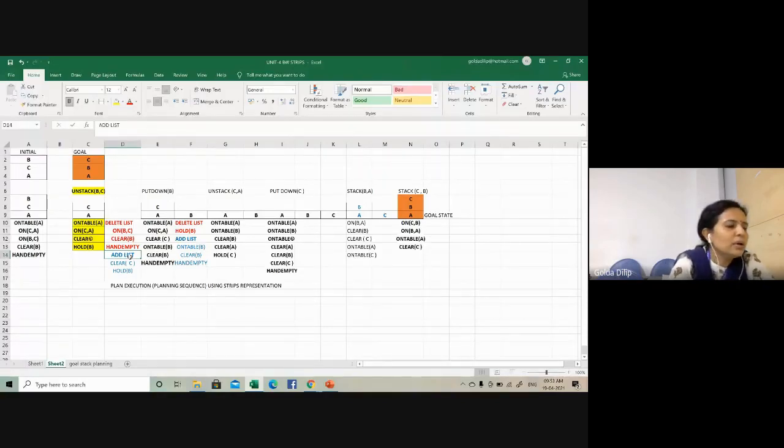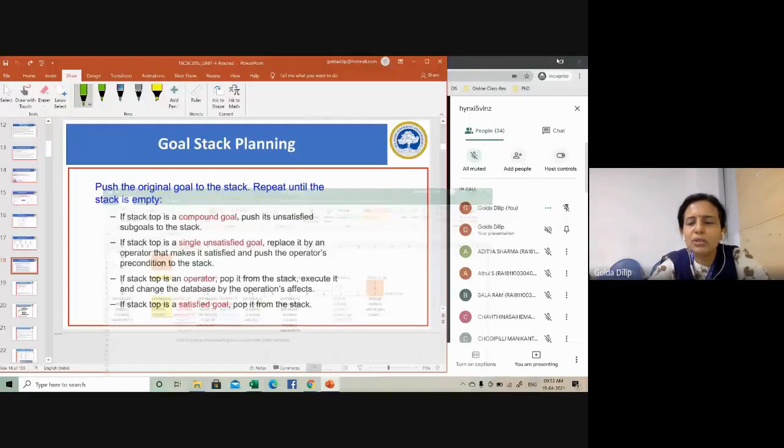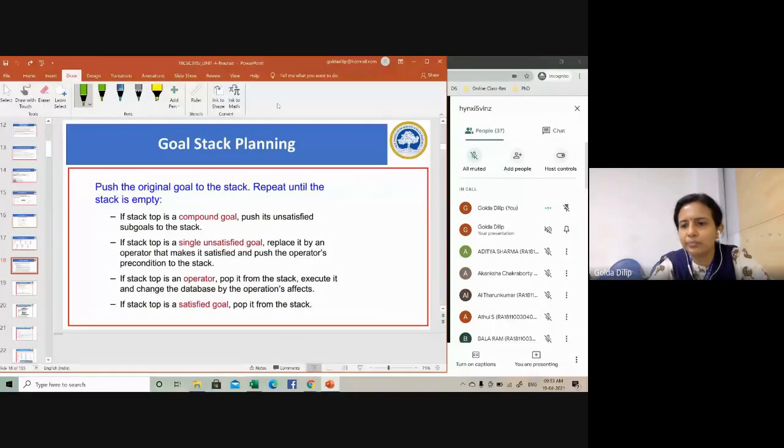Okay, so I told you strips was an action centric representation. After the action is performed, you will be deleting certain predicates and adding certain predicates. What gets deleted goes to the delete list and what gets added goes to the add list. So that was what strips was all about. And strips was making use of first order predicates. So this is where we stopped in the previous class.